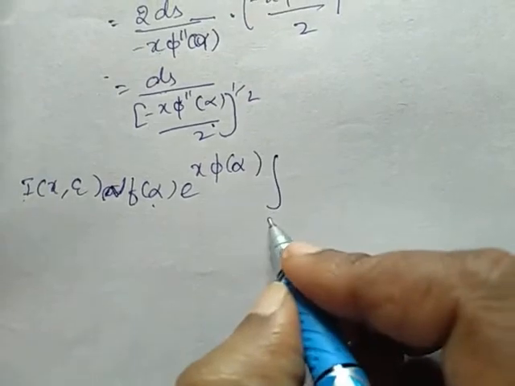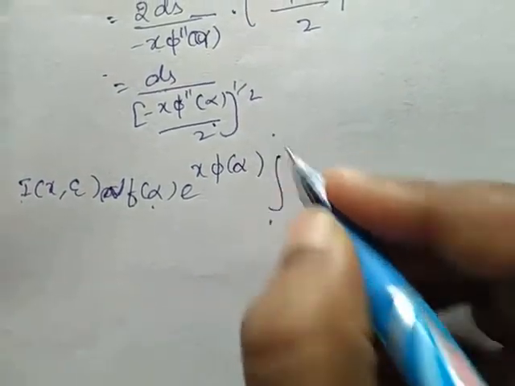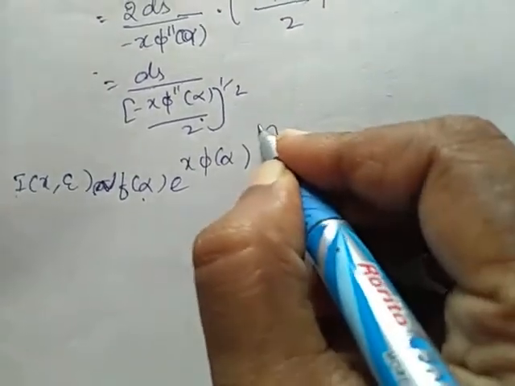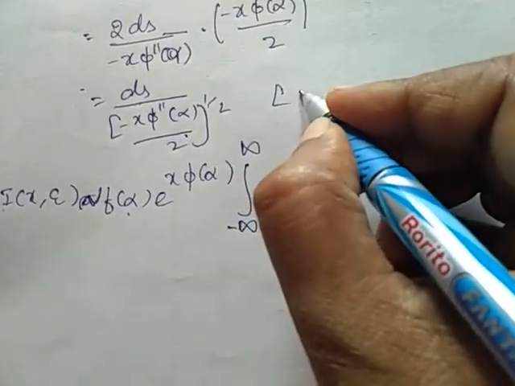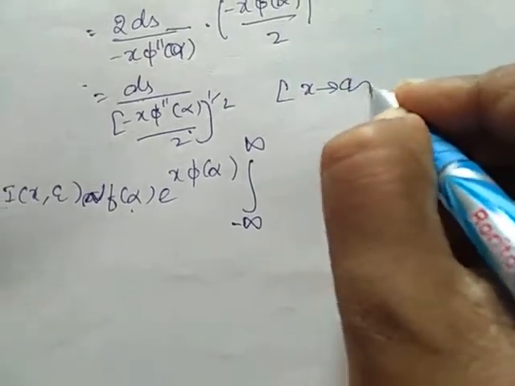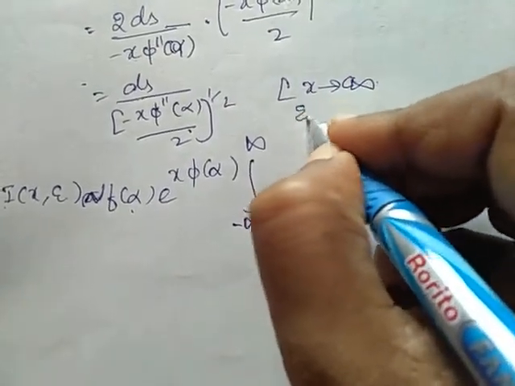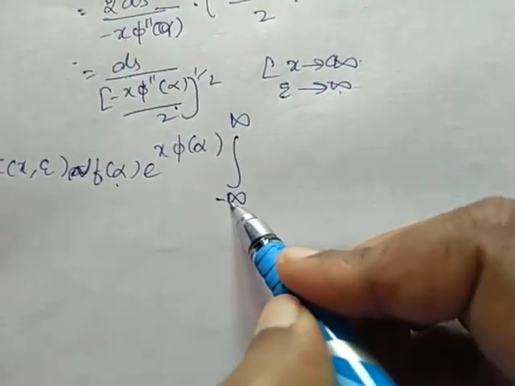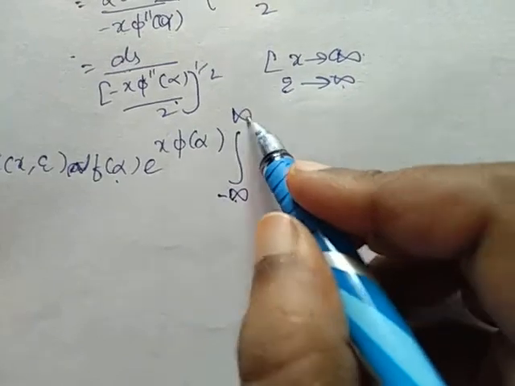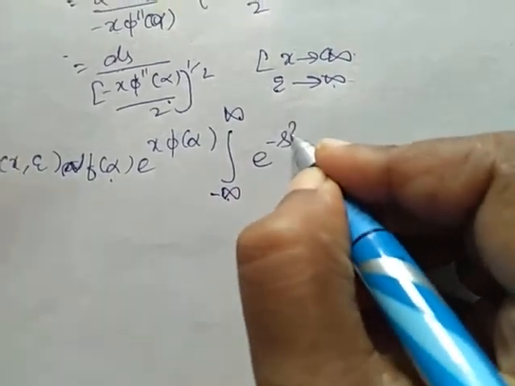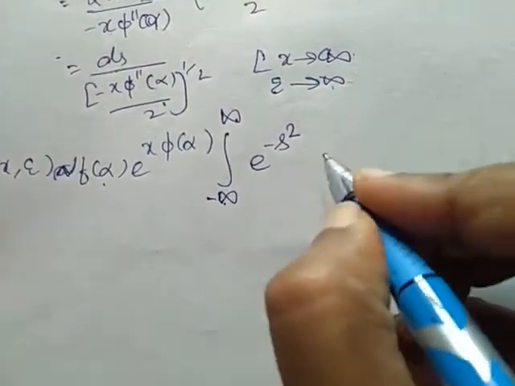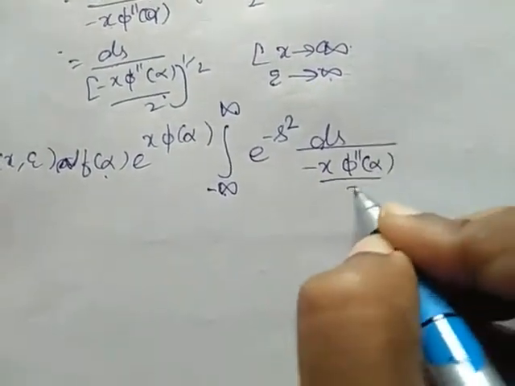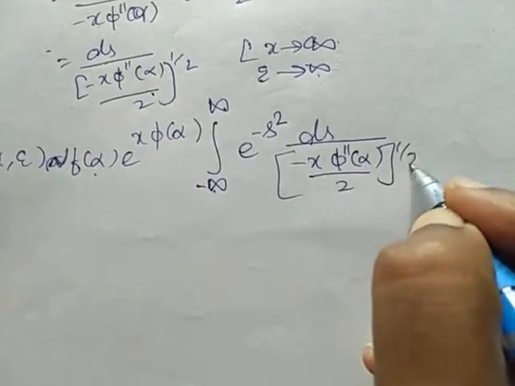Integration is actually from minus epsilon to epsilon, but I am taking it as minus infinity to infinity because our x tends to infinity. Here we are considering epsilon tends to infinity. Suppose epsilon tends to infinity, our limit changes to minus infinity to infinity e power minus s square ds by minus x phi double dash of alpha to the power 1 by 2.